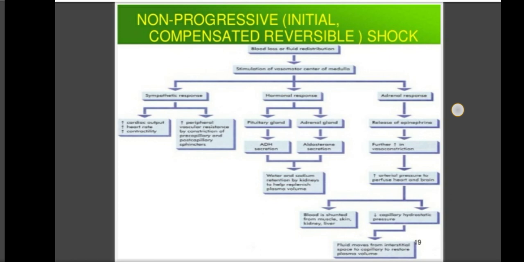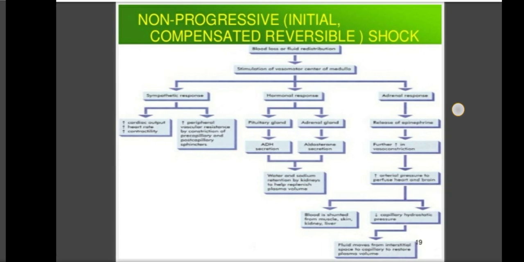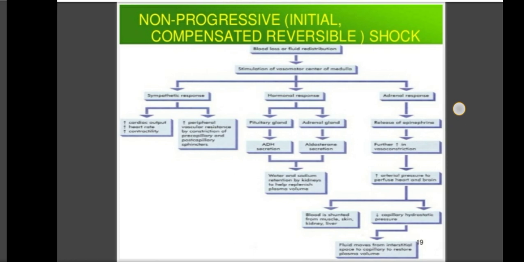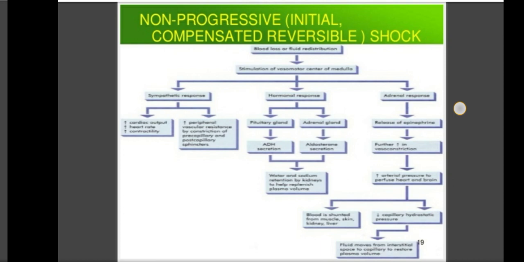Now the third mechanism, that is the adrenal response, causes release of epinephrine, which causes further increase in vasoconstriction, widespread all over the body, and that causes an increase in arterial pressure, and that leads to preserving the blood supply to the heart and brain.